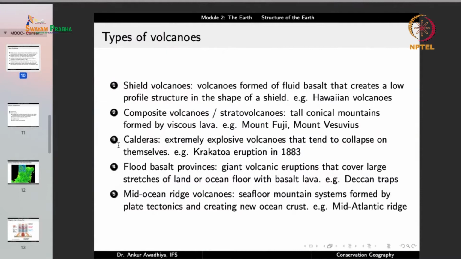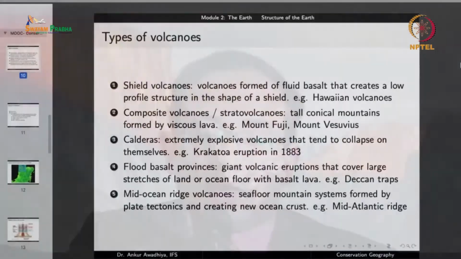Then we have calderas. Calderas are extremely explosive volcanoes that tend to collapse on themselves, such as the Krakatoa eruption of 1883. Now in the case of a caldera, the magma conduit gets plugged because you have a magma of a composition that solidifies very easily, and also it has a lot of gases such as water vapor.